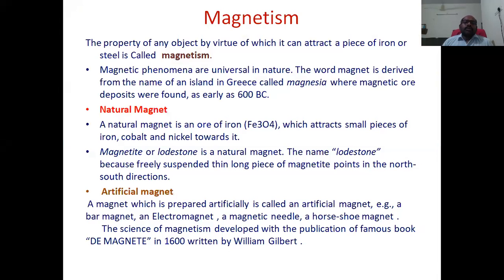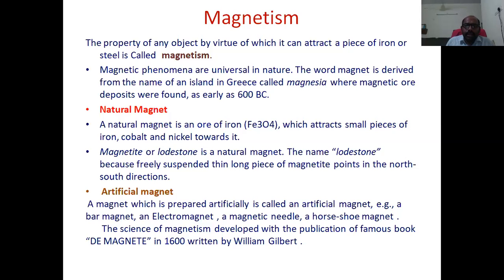Magnetism. The property of any object by virtue of which it can attract a piece of iron or steel is called magnetism. It is the property of the object which attracts the tiny particles of iron or steel. That is the magnetism property. Magnetic phenomena are universal in nature.